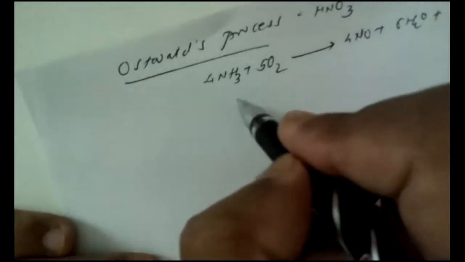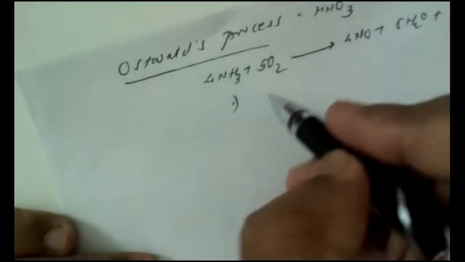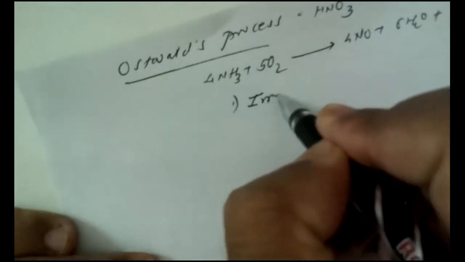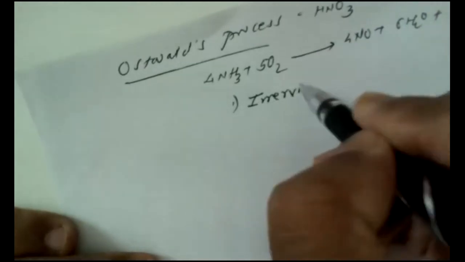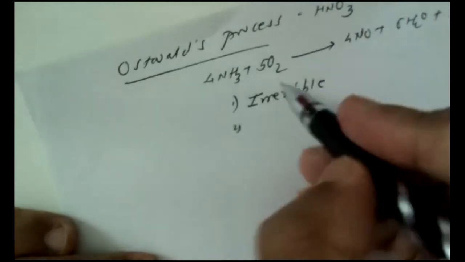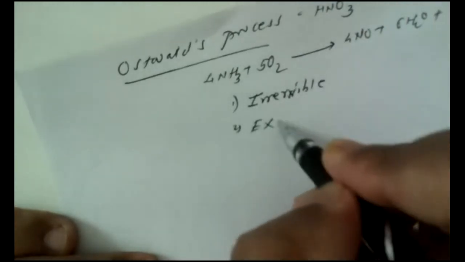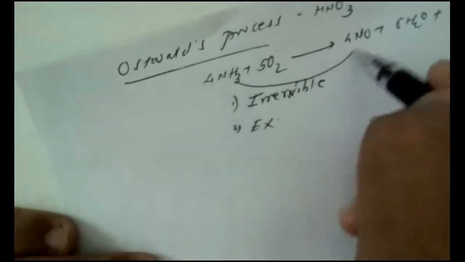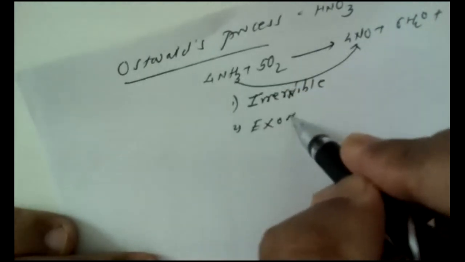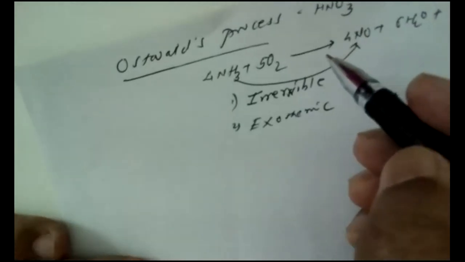Now, what is the peculiarity of this reaction? First, the reaction is irreversible. And second, the oxidation of ammonia into nitric oxide is exothermic. So based on these parameters, we have to study the physico-chemical principles.